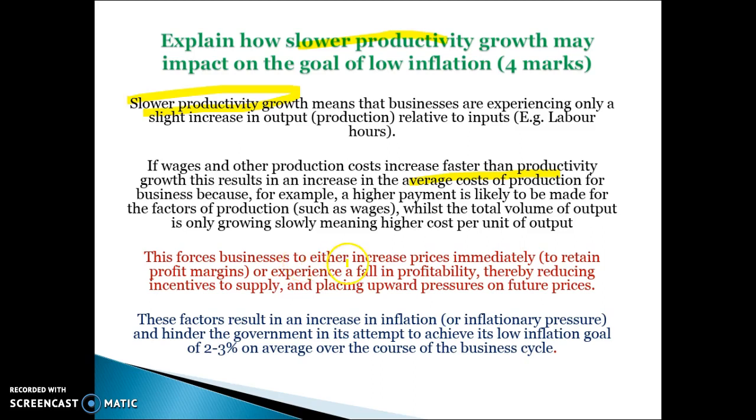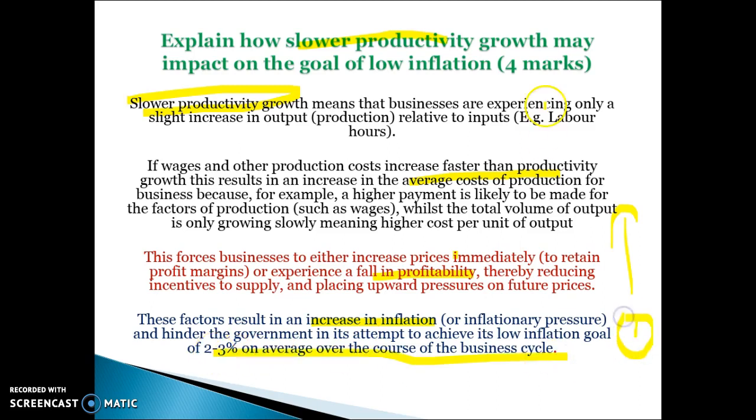This will force businesses to either increase prices or experience decrease in profitability, thereby reducing incentives to supply and placing upward pressure on prices. These factors result in an increase in inflation and can hinder the government's attempt to achieve the goal of low inflation of 2 to 3% on average over the course of the business cycle.